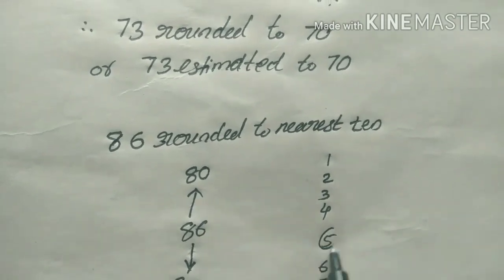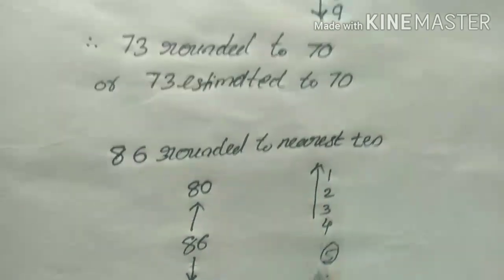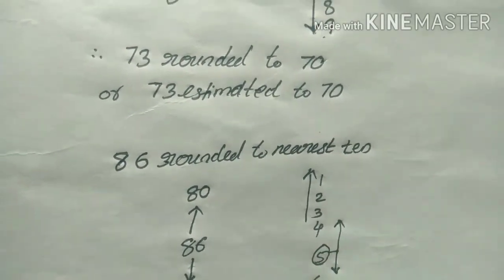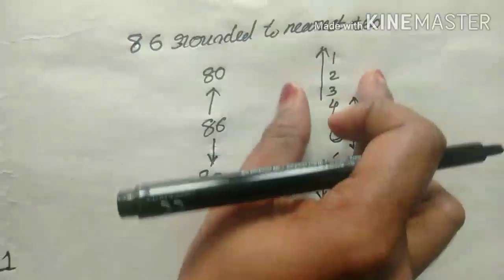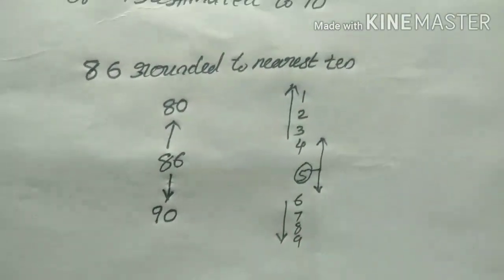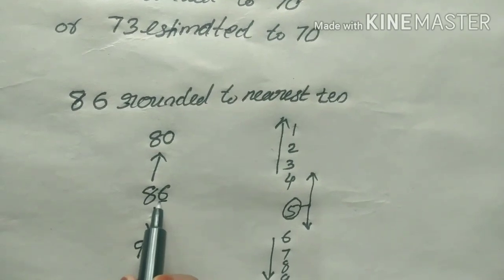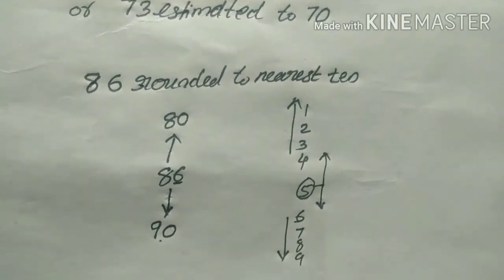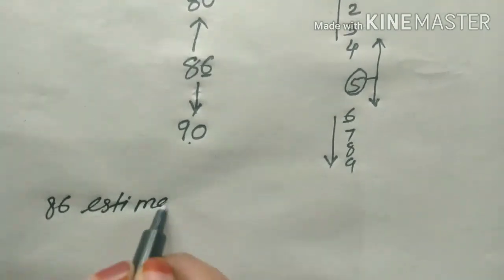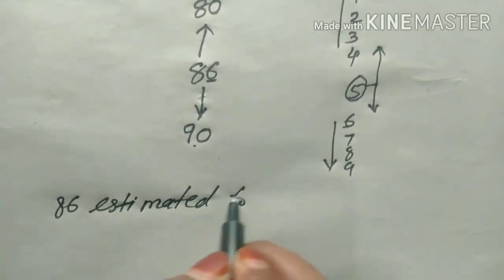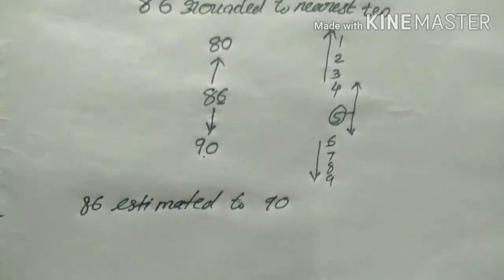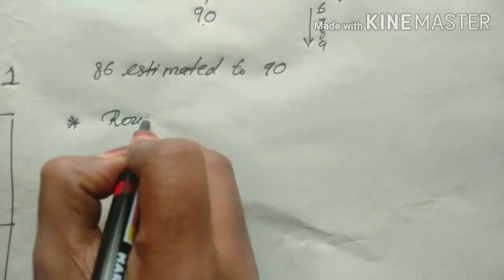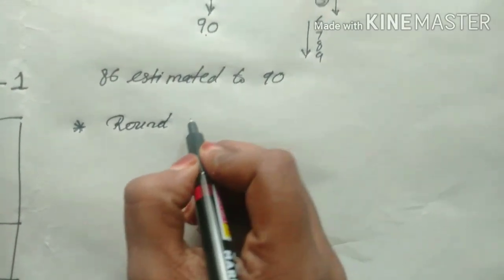Then check the last number. I write here 1, 2, 3, 4, 5, 6, 7, 8, 9. 1 to 4 up, 6 to 9 down. If 5, up or down, no problem. Then check the ones place. The last number is 6, so down arrow. Which number is that? 90. So 86 is estimated to 90.